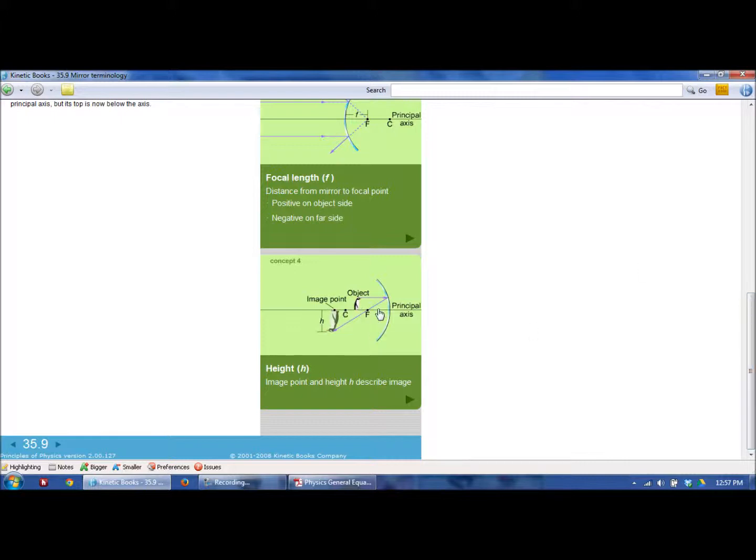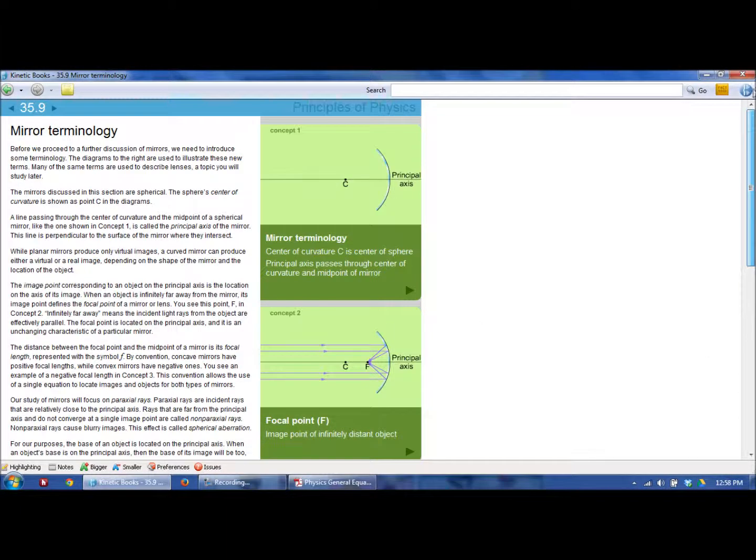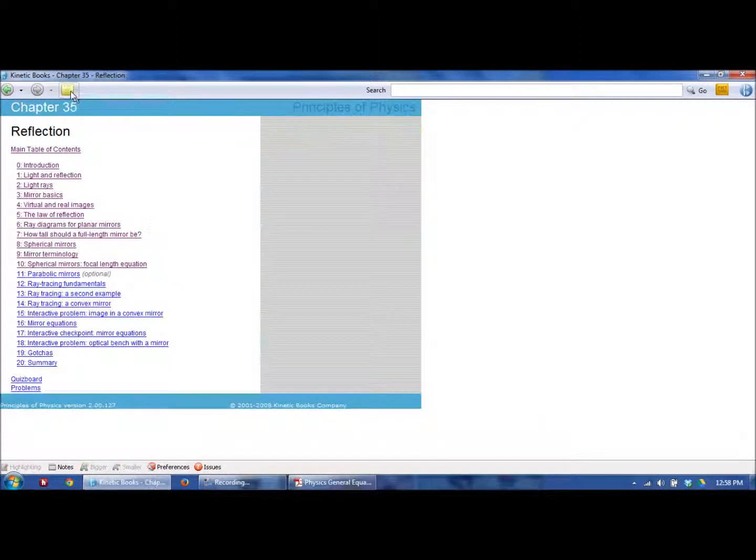Center, radius, center of curvature, focal point, focal length, height of object, height of image, distance object, distance image, and either principal or optical axis. I think through some use that we do in class, you will come to understand and be able to use those terms correctly. So I will see you in class.